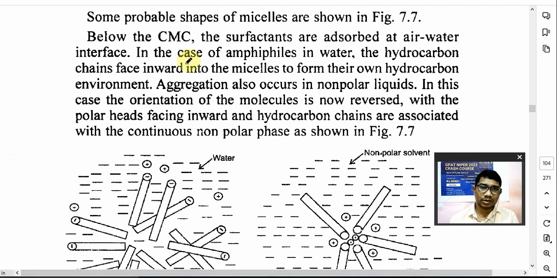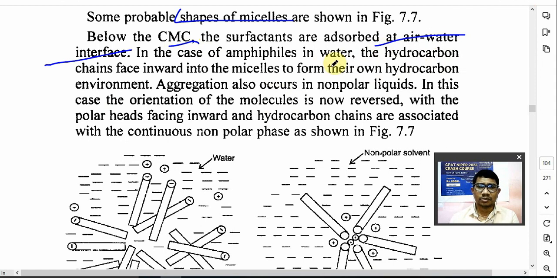So there are different shapes of micelle. For example, यहाँ पे दिखाया है shapes of micelle. Below the CMC, below the critical micellar concentration, the molecules of surfactant are adsorbed at a water-air interface.